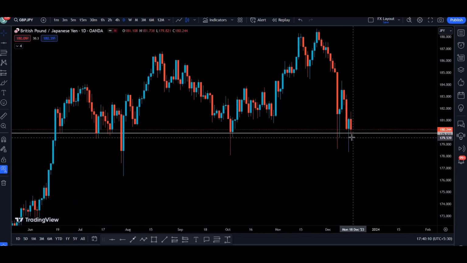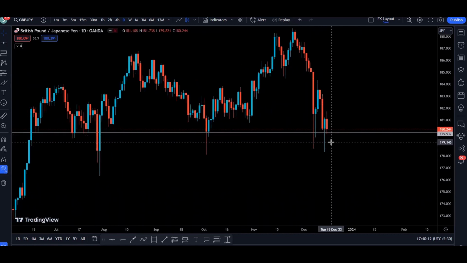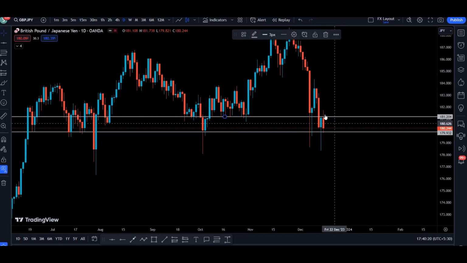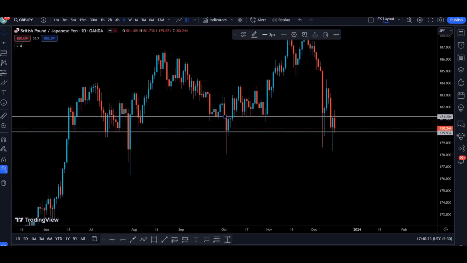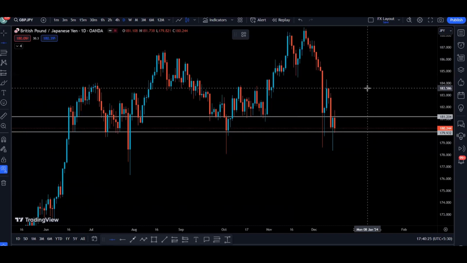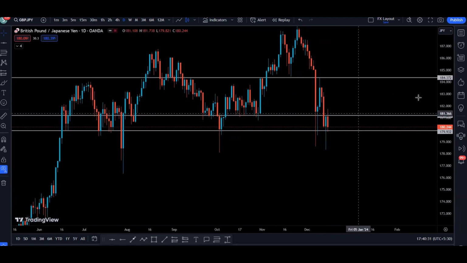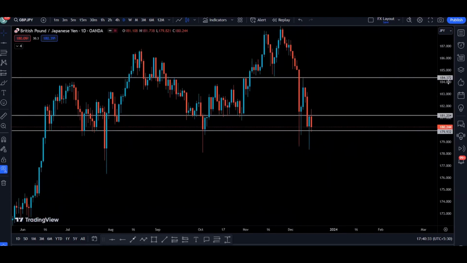So we close bearish on the daily, but we close right at the support. So anything can happen here. If we close another bullish candle here, the price can continue going up to the next resistance. Where is the next resistance? This one is going to be the immediate resistance. And the next resistance is right into these areas, and we have more. So this one is going to be the next resistance. So right now we are in a range on the daily time frame between this resistance and this support.